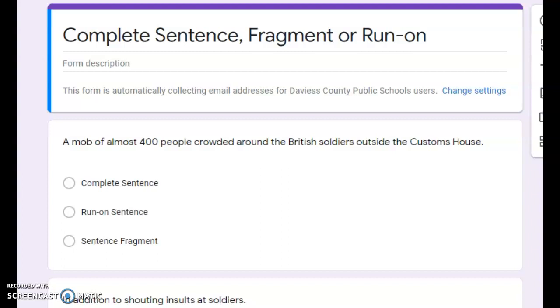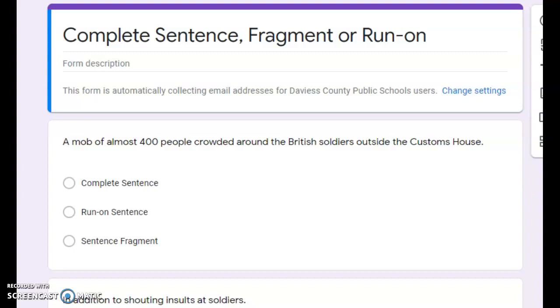Hey guys, we're going to continue looking at different types of sentences. So we're looking at complete sentences, fragments, or run-on. And you're just going to listen to the sentence and then choose what type of sentence it is. So let's go ahead and look at the first sentence. Well, before we get started, let's just review.